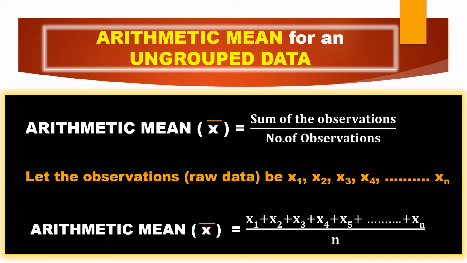Children, please don't make the mistake of putting a comma here. Most of them will make this mistake by putting a comma. This is very, very important. And it is divided by n, because there are n observations, so I wrote n here. So this is your basic formula. Now use this formula for our problems. Now let us start with our first example.